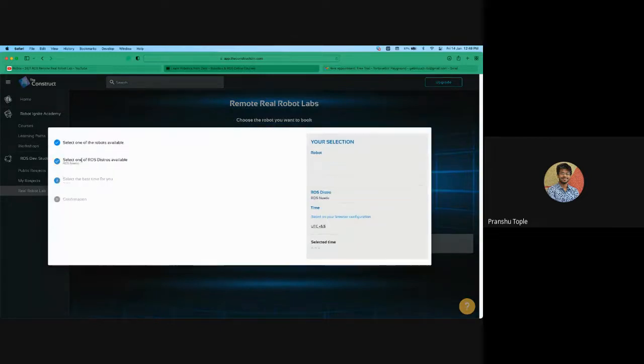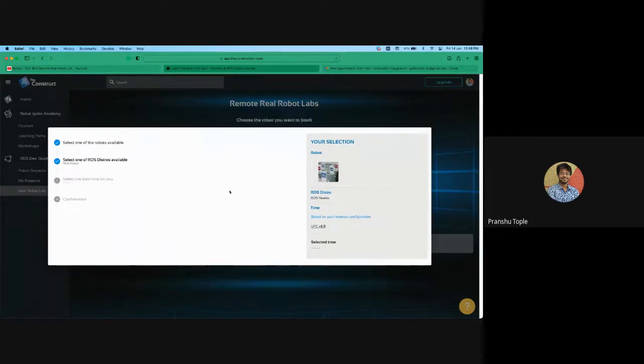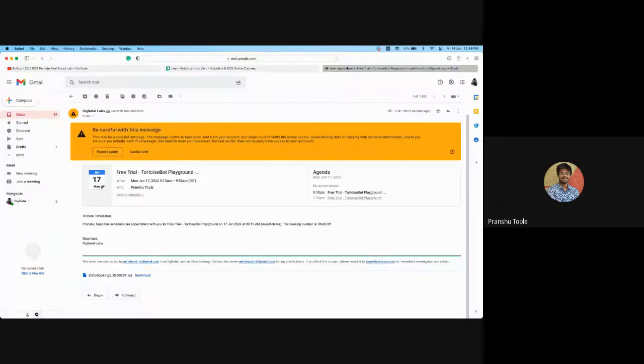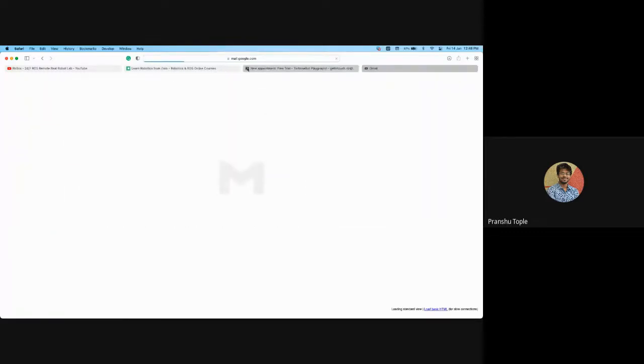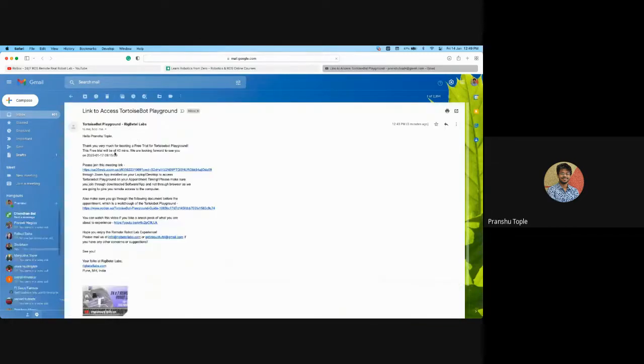And if I click on book now, it's a similar kind of thing. When I want to book, and when can I use it? So similar kind of appointment, but this is free. Even if I check the mail now, after some time I have received the email while this video was playing. So you will receive an email something like this. It will include the meeting link for joining, and the date and time of the appointment that you have booked.